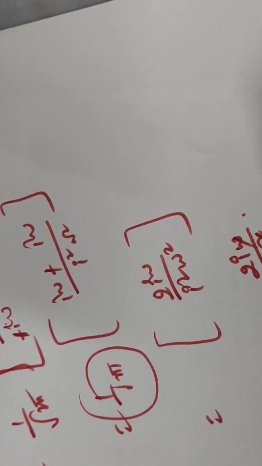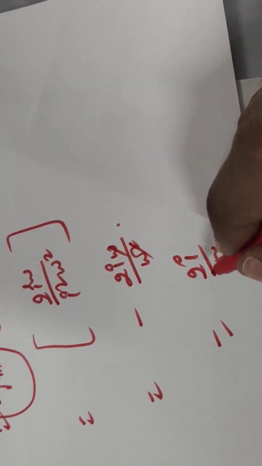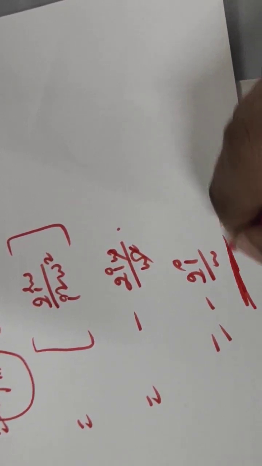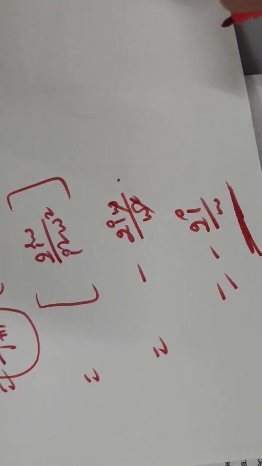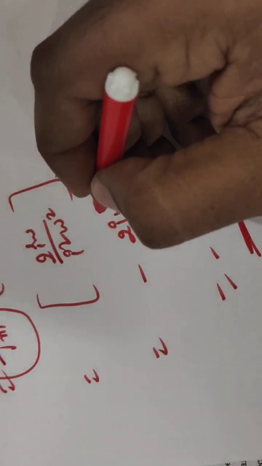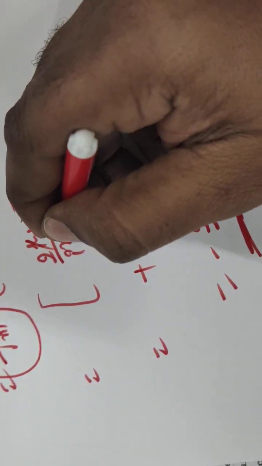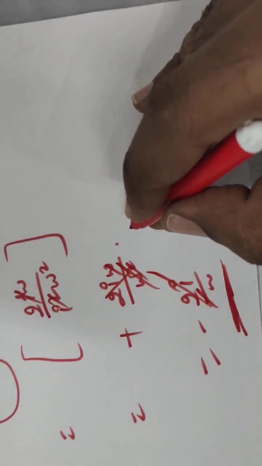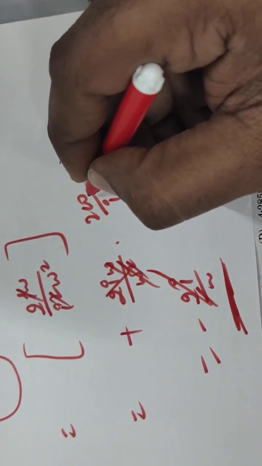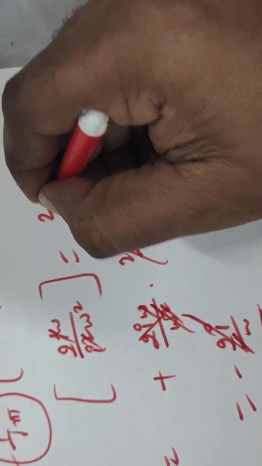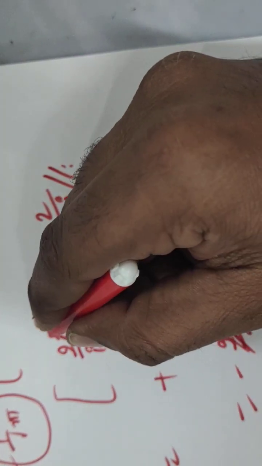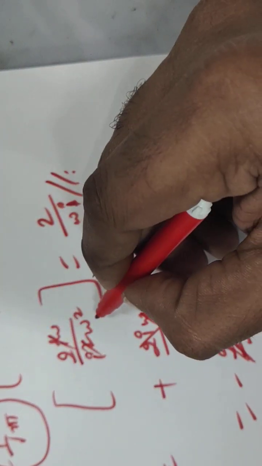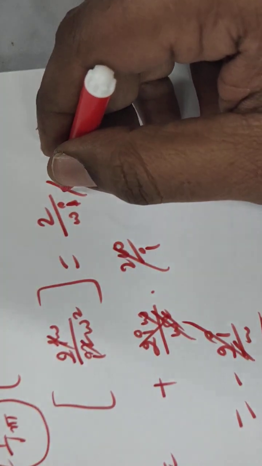Omega square cancels, so I get 2j omega. Plus j and j cancel, so you will get 2 omega by 2 omega, 2 by omega j. Because j and j cancel, in the numerator 2 is there, so 2 by omega is the correct answer. So option C is correct.